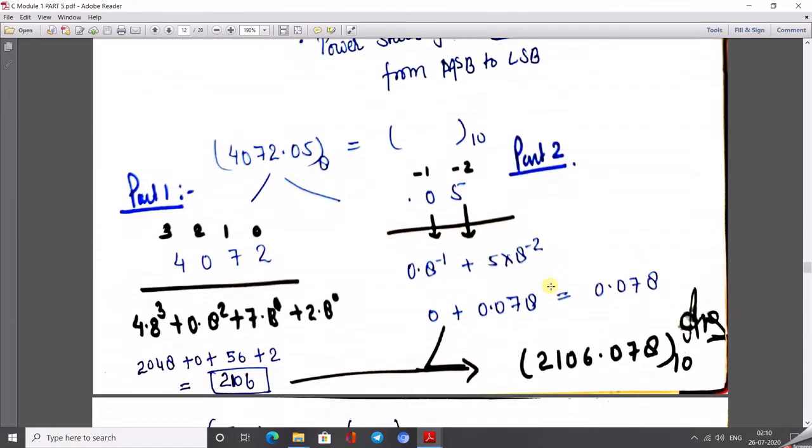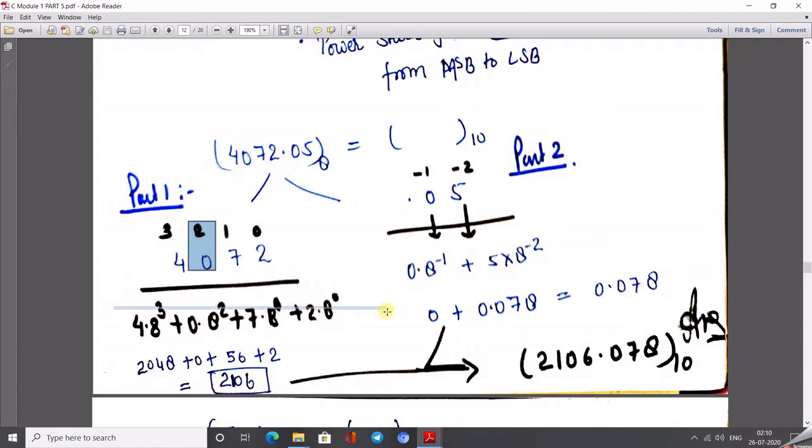Just take an example. This is our octal number and I want to convert it into a decimal number. From right to left, we write the power 0, 1, 2, 3. As it is the octal number system, we do 4 multiplied by 8 to the power 3, plus, we can neglect this directly, plus 7 times 8 to the power 1, plus 2 times 8 to the power 0.